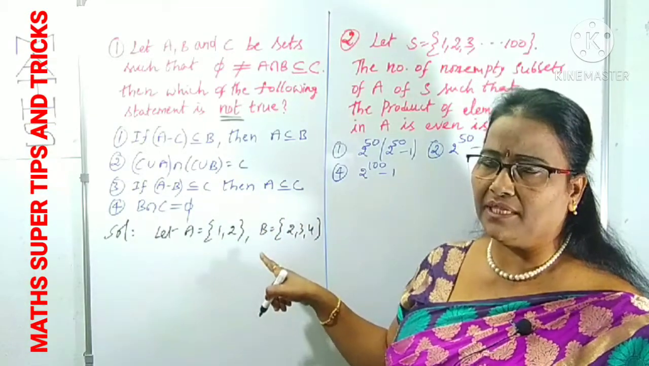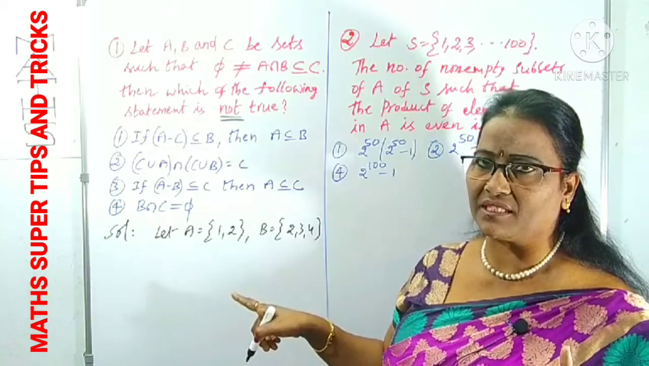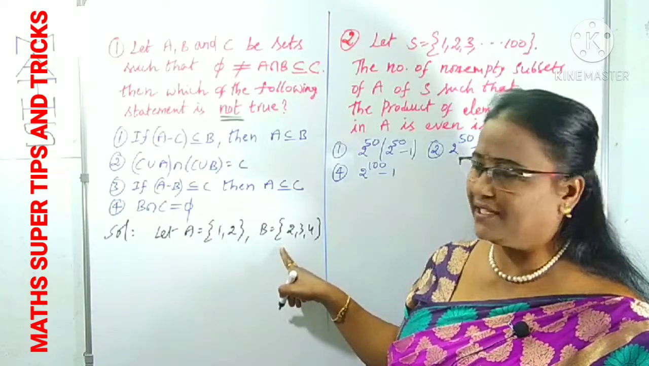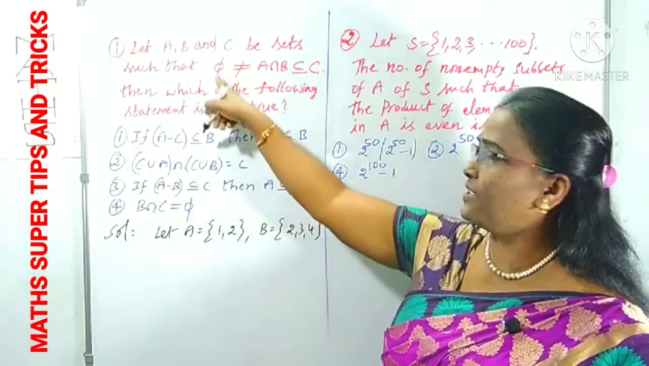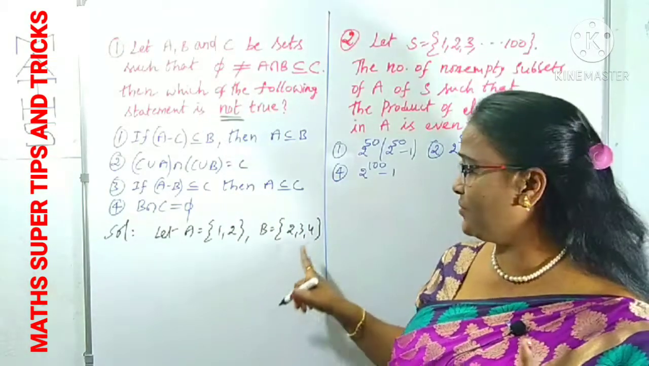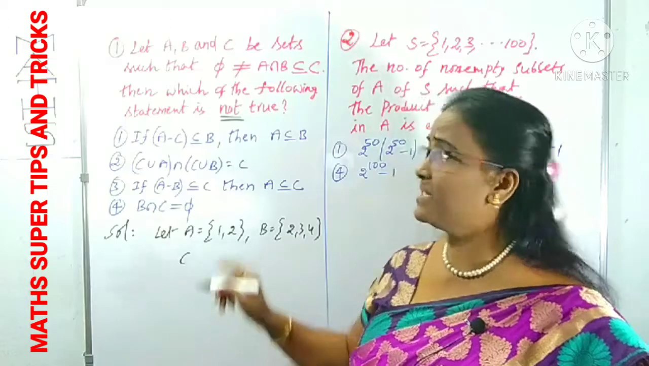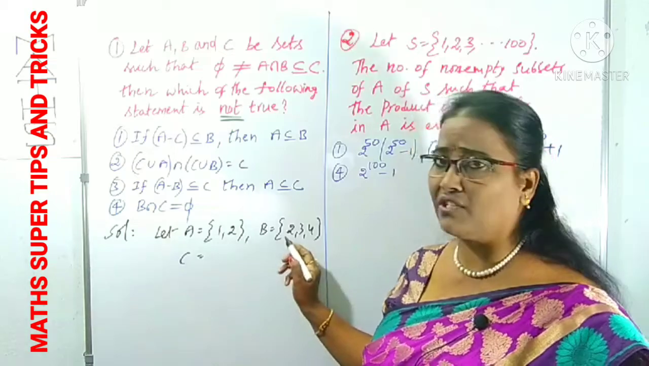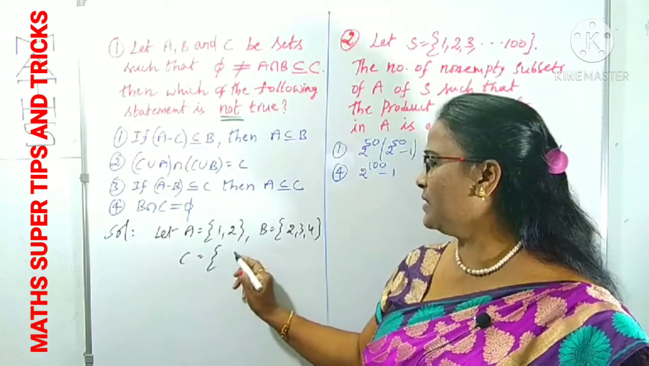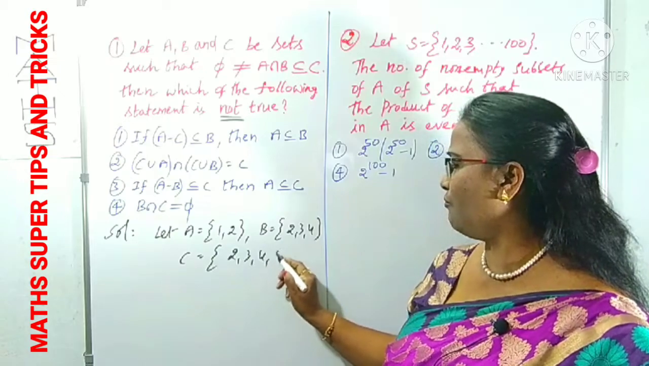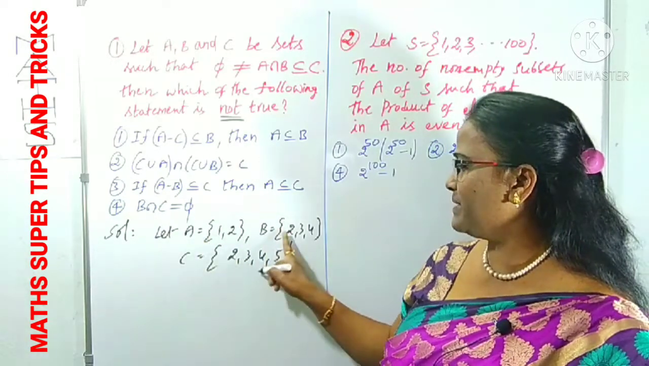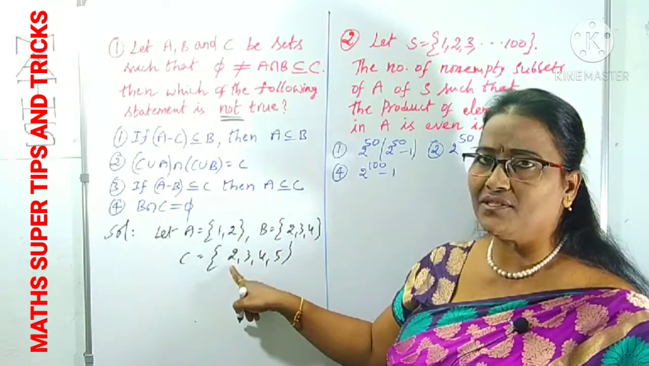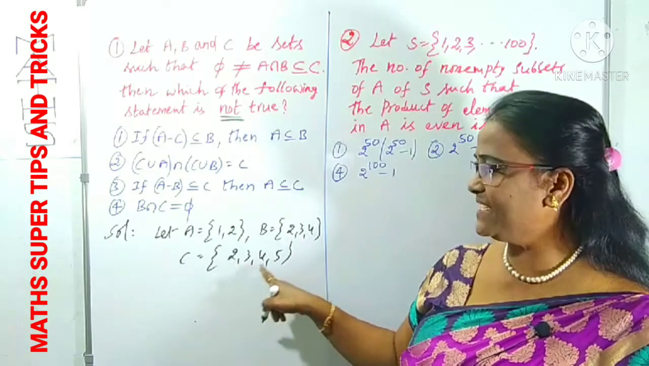I can take any two sets like this, but some one or two elements must be common. Here one element is common. A intersection B is {2}, which means it's not equal to phi. One more care we have to take: choose C such that A intersection B is a subset of C. The intersection we got is 2, so I am taking C as 2, 3, 4, 5. Is A intersection B, which is {2}, a subset of C? Yes, because 2 belongs to C. Therefore, clearly A intersection B is a subset of C.